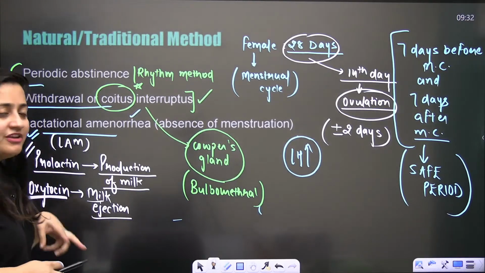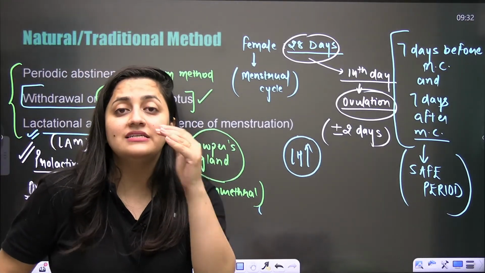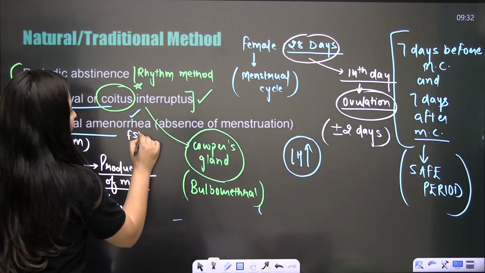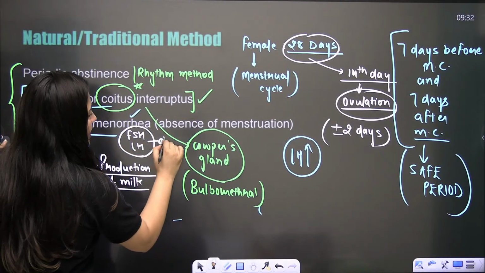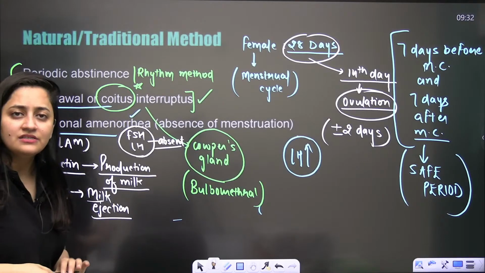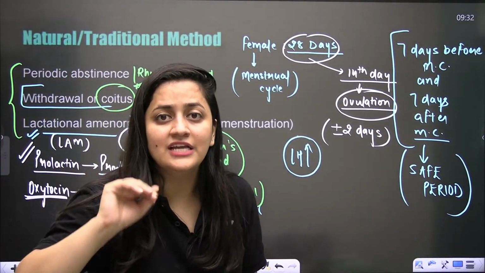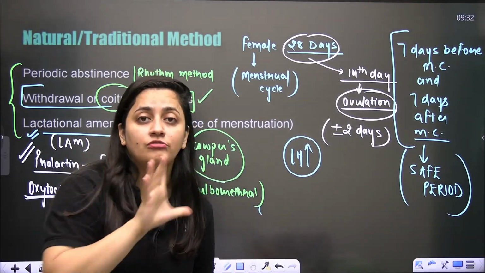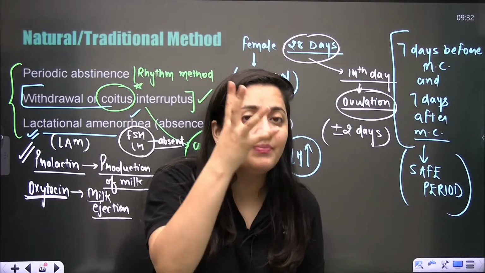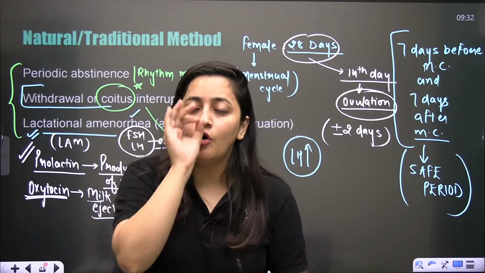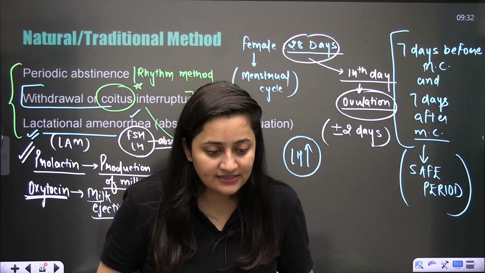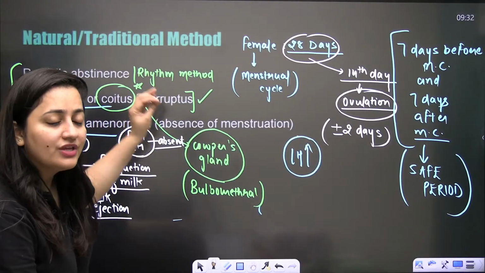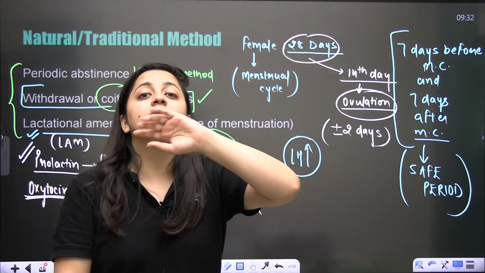So obviously, when the female is lactating, the prolactin and oxytocin in her body are too much. At this time, FSH and LH are very, very less, or absent. If there is no FSH and no LH, obviously there is no chance of ovulation. It is FSH which helps in the growth of the follicle, and it is the luteinizing hormone, LH, which helps in ovulation. If both these hormones are not there, of course there will be no gamete formation in the female genital tract.